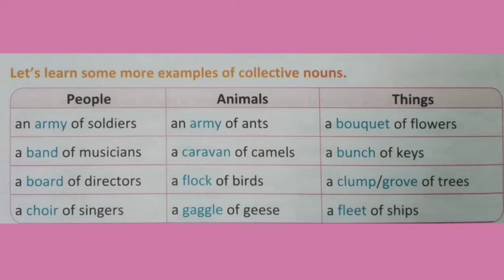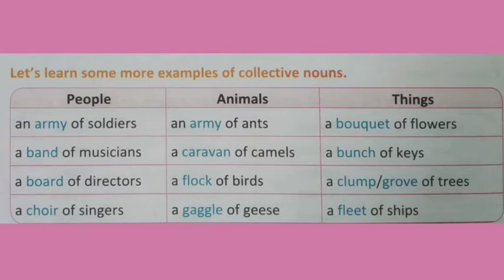Another type, students, we will see a group of animals. We can say an army of ants, a caravan of camels, a flock of birds, a gaggle of geese. Yes students, these were the examples of a group of animals.